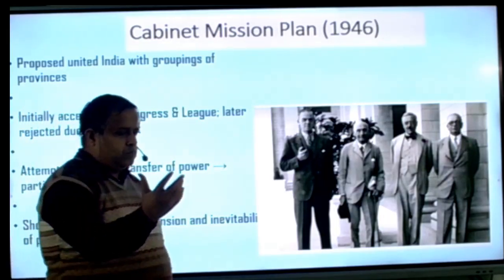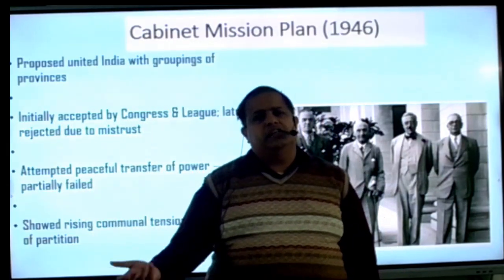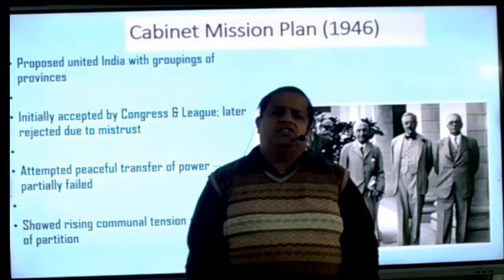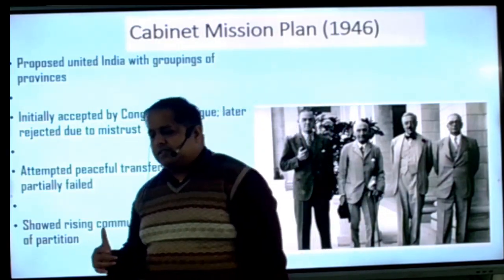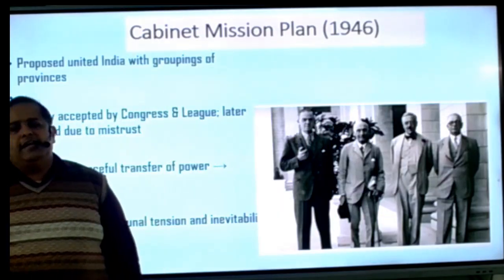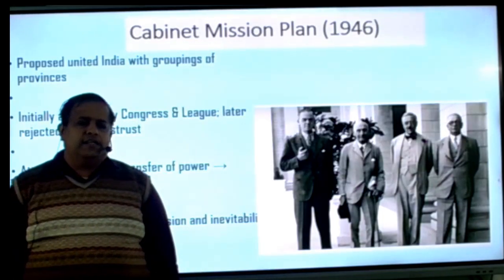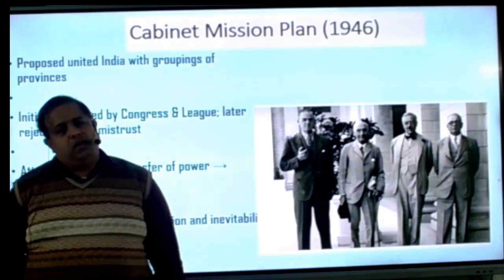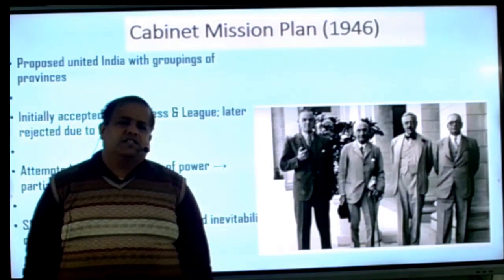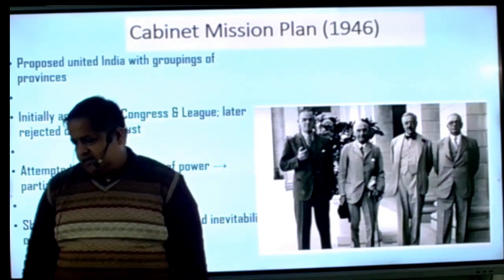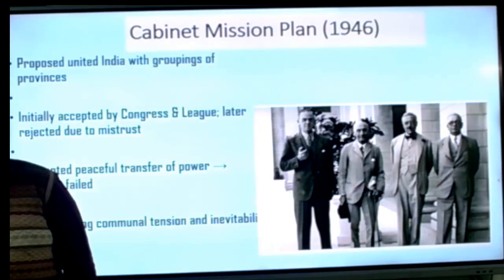Firstly get independence, after that we decide what we have to do. We will take the opinion of the people on whether they want a separate country or not, and we will do it. But Jinnah said no. Firstly the division should take place, after that India gets independence. Here Rajagopalachari became angry and said, now whether you want division or not, we also want division. He became the first Congress leader who accepted the demand for division. So you have to remember this thing also.